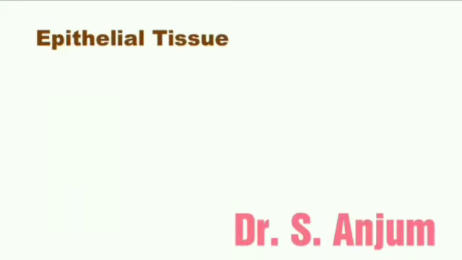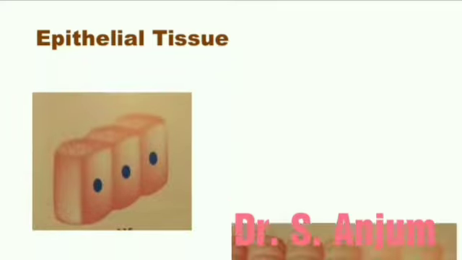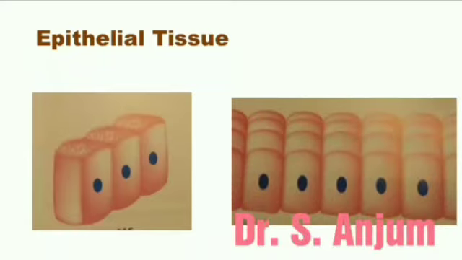So, epithelial tissue we will discuss very briefly. We are not going into detail about epithelial tissue. These tissues cover the body surface and line the hollow tubular structures. You can see it is a type of epithelial tissue. It is also a compound type of epithelial tissue. This is a simple type and this one is compound type. So, what are the characters of epithelial tissue?